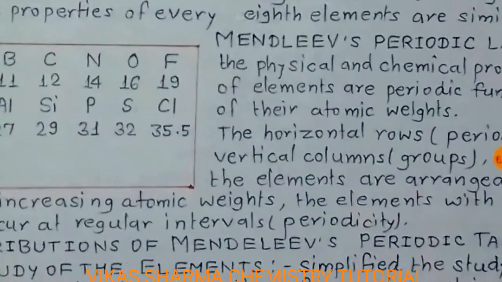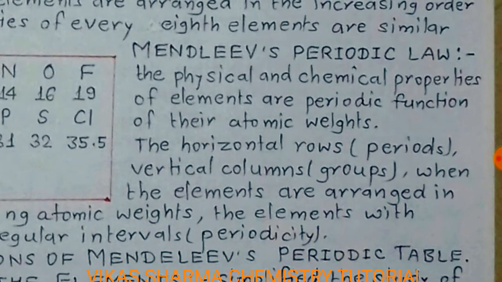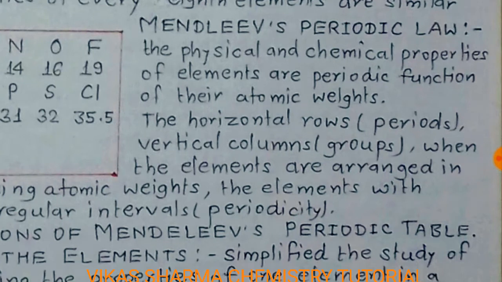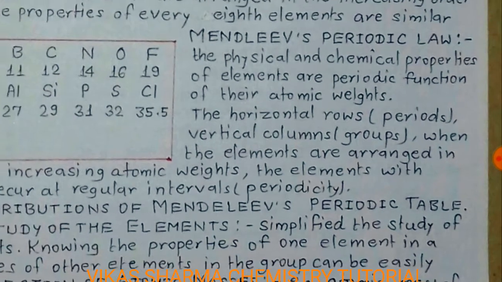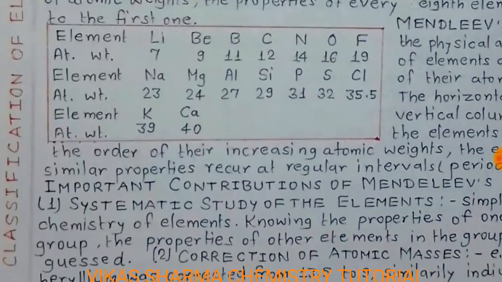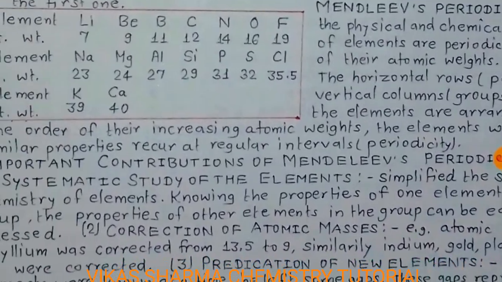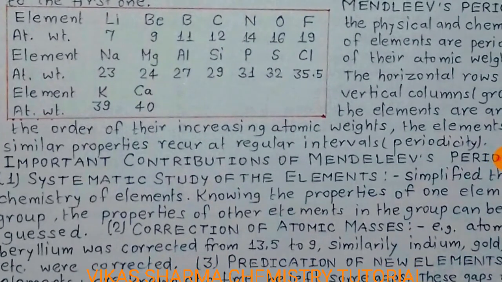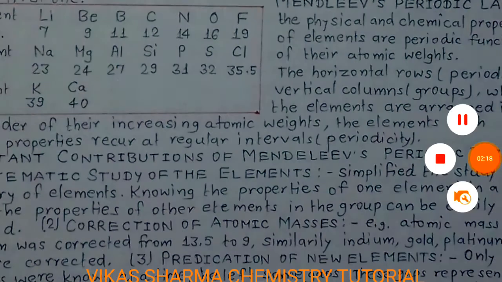Student, the next topic is Mendeleev's periodic law. The physical and chemical properties of elements are periodic functions of their atomic weights. The horizontal rows are periods, and the vertical columns are known as groups. When the elements are arranged in order of their increasing atomic weight, the elements with similar properties reoccur at regular intervals, known as periodicity.